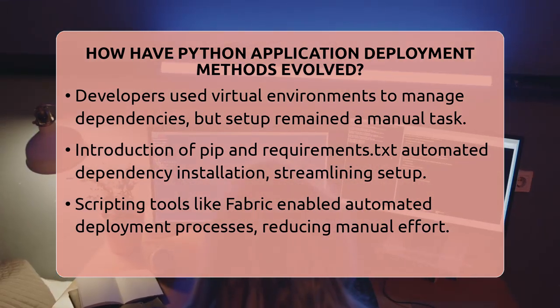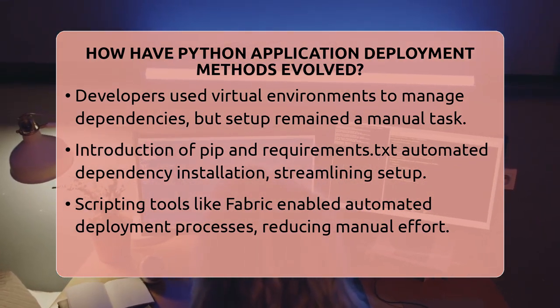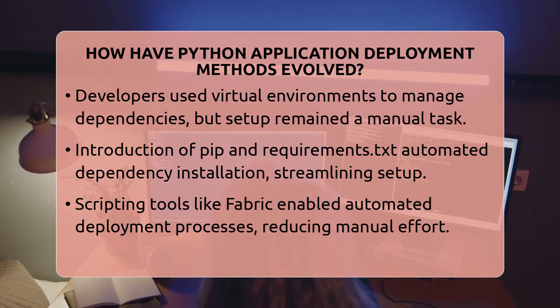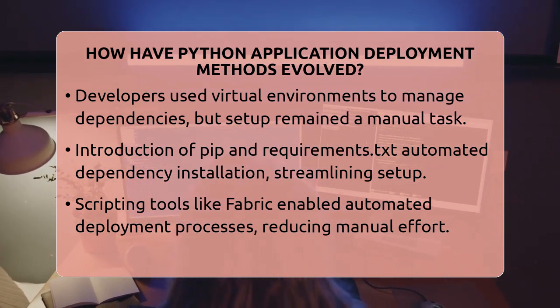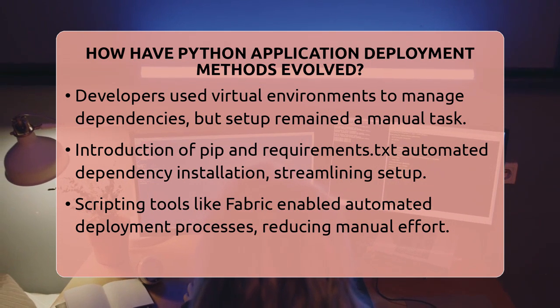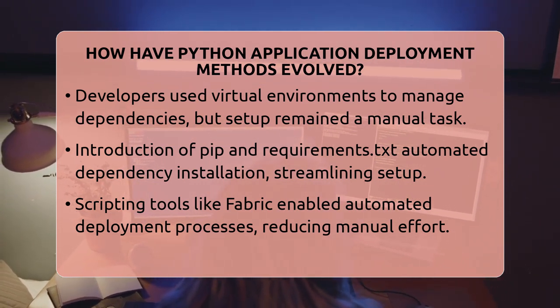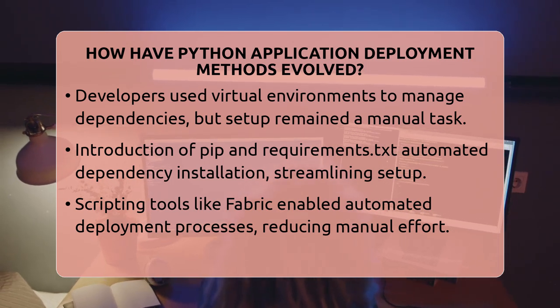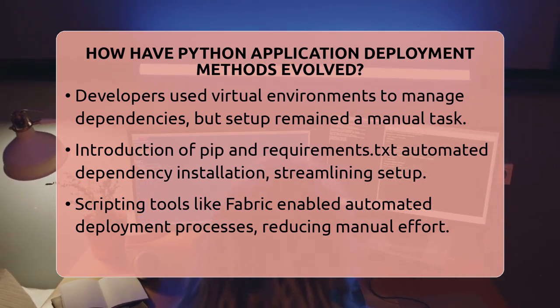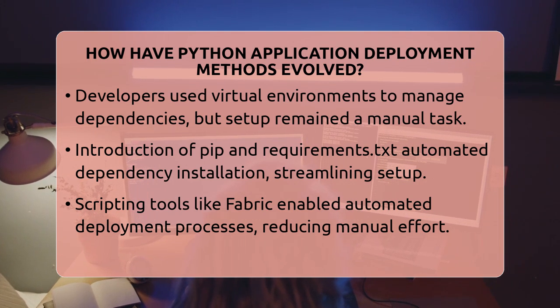The next big step was the introduction of tools like pip and the requirements text file. Developers listed all dependencies in a text file, and pip could install everything automatically. This made dependency setup faster and more reliable. Still, installing dependencies on the server was manual, which slowed things down.